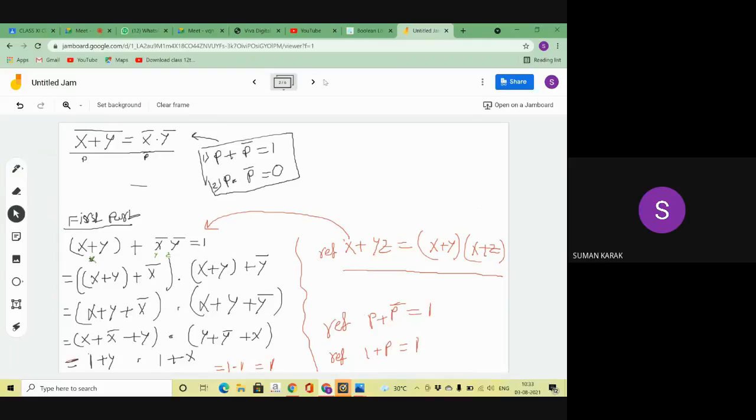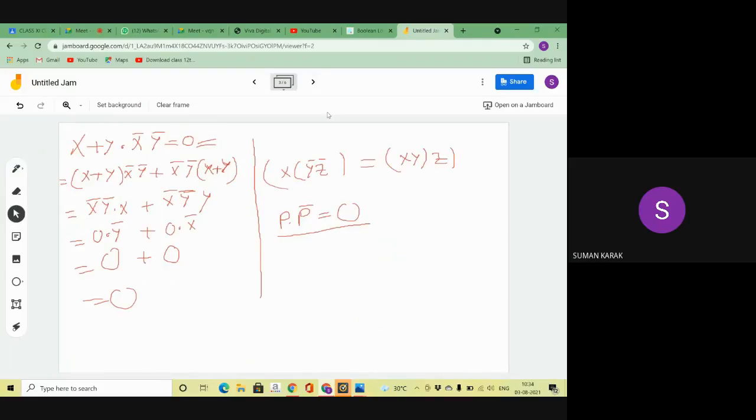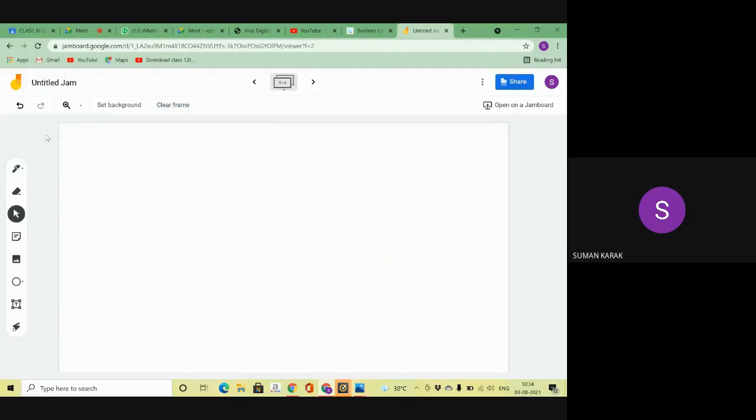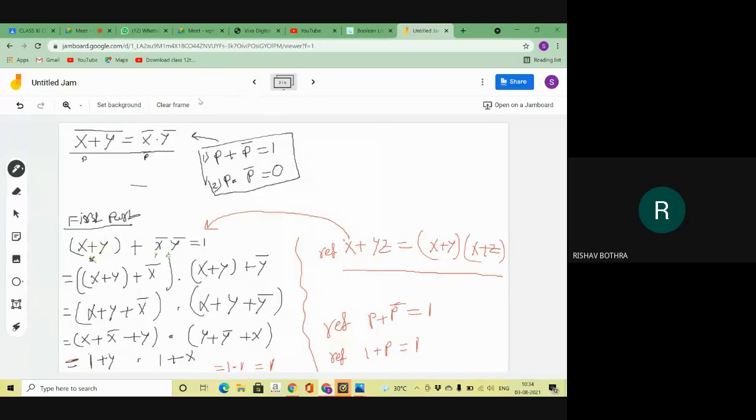Now I am coming to the second part. So what is the second part? This is the second part. At first I have cleared that part. What is my second part? Please tell me. x plus y into x bar and y bar, right? This is my second part, equal to 0.